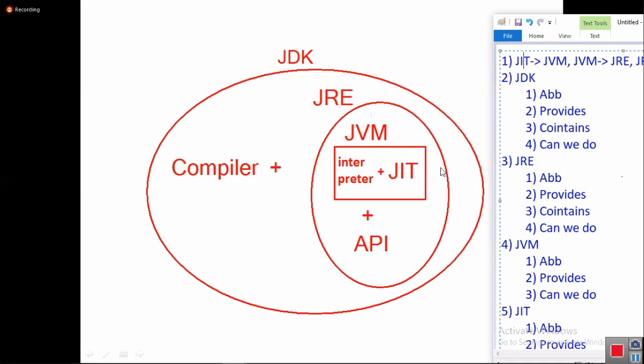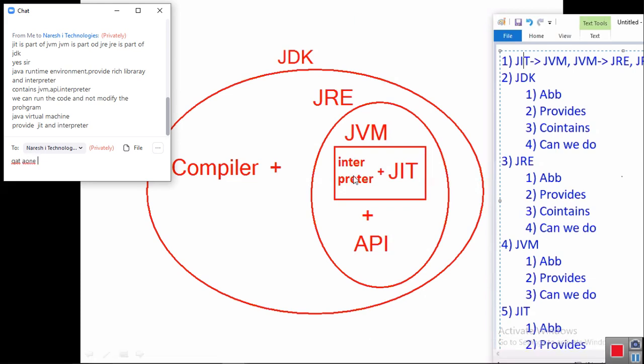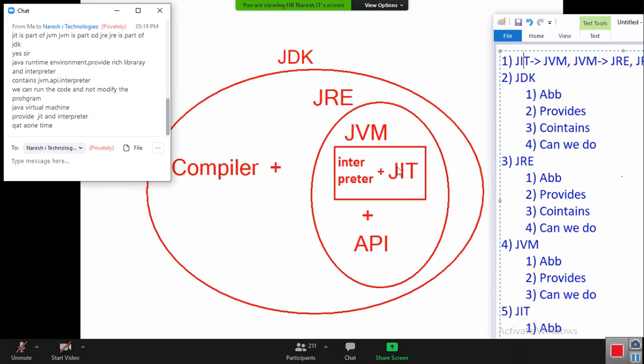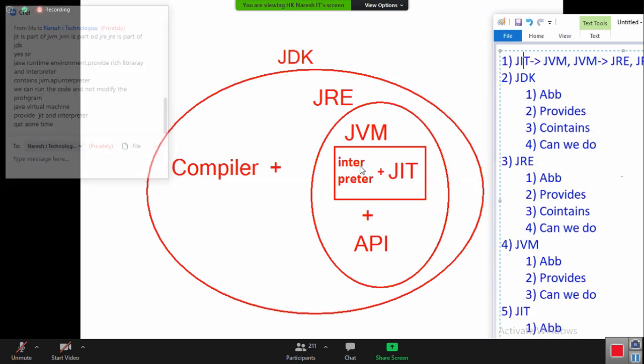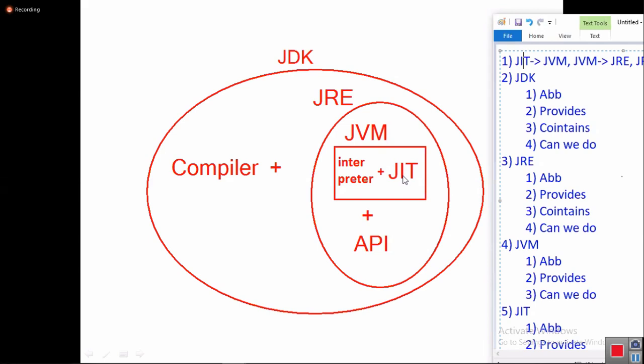Tell me, compiler will compile complete code at a time. Interpreter will compile the code line by line at a time. Then interpreter is slow, JIT compiler is fast. So tell me, among the interpreter and JIT compiler, which one is the main component for running the program? Interpreter is the main component. And JIT compiler helps the interpreter to execute Java program fast if needed.